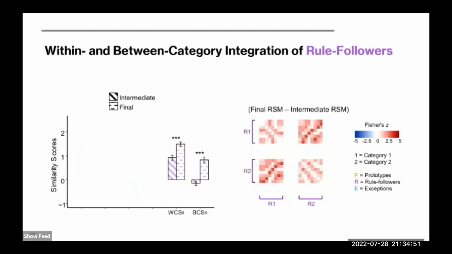Also, there were significant increases in the within and between category similarities of only the rule followers. So in the representational space, similar rule followers in the same category were integrated together, and these similar rule followers from competing categories were integrated as well. This may be due to the introduction of the confusable exceptions that blur the category boundary and made distinct members across categories overlap more in the representational space.